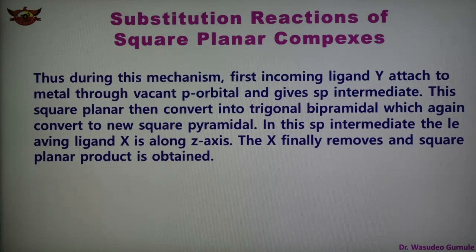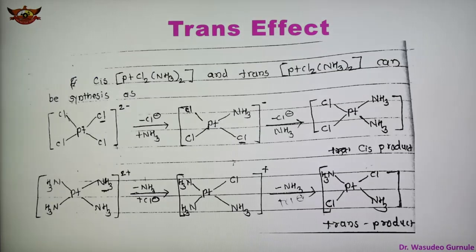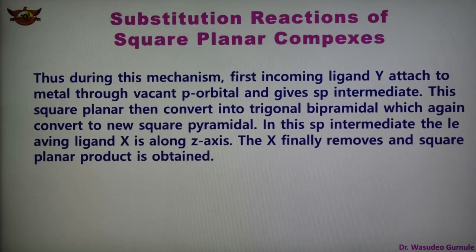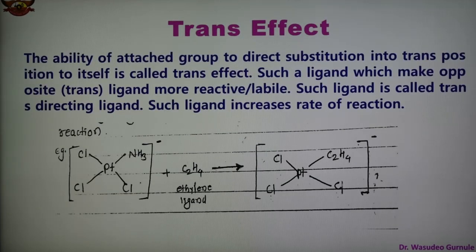So this is about the substitution reaction in square planar complexes, and the next part is what is the trans effect. The ability of an attached group to direct substitution into the trans position to itself is known as the trans effect.